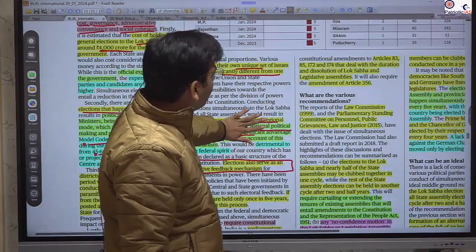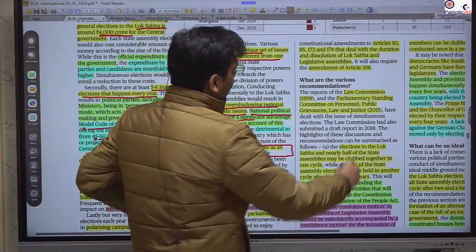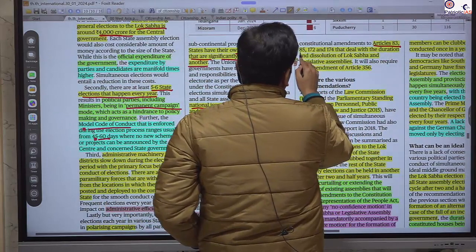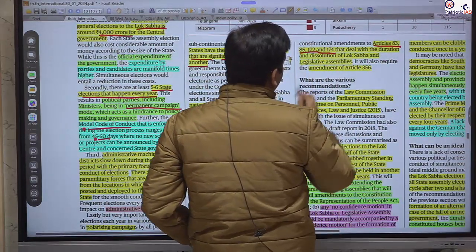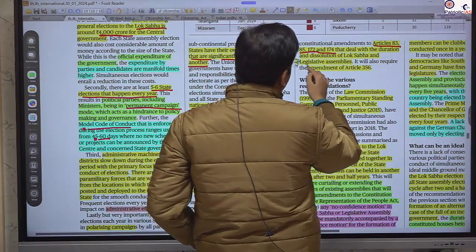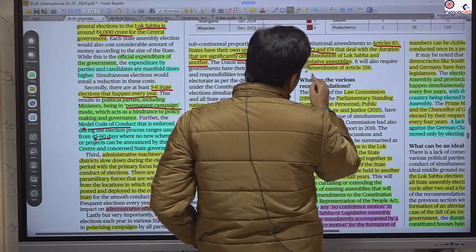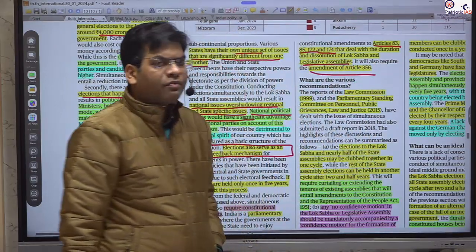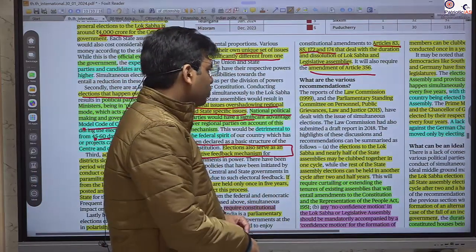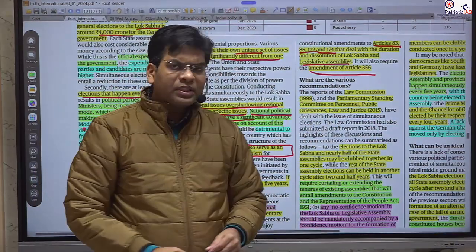So we need to amend Article 83, Article 85, 172, 174, all of which talk about the duration of the Lok Sabha and the Legislative Assembly, as well as Article 356, that is for President's rule, the state emergency.